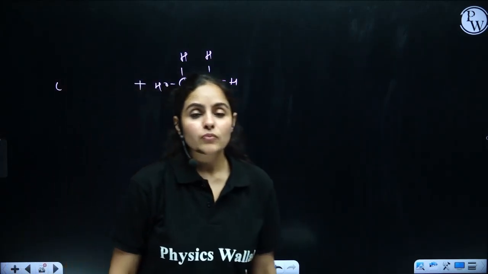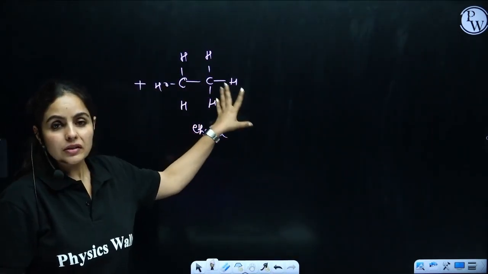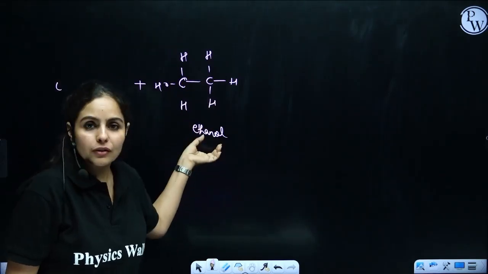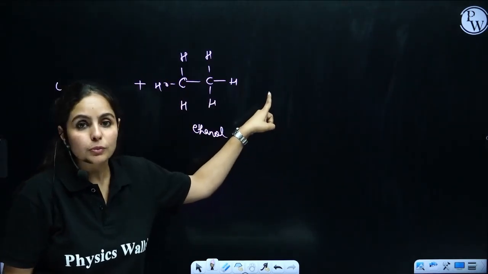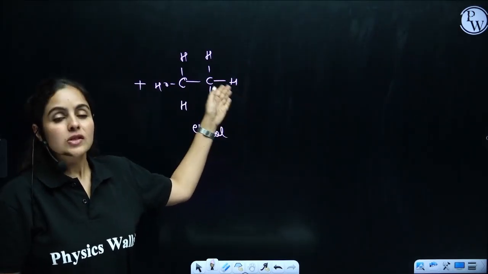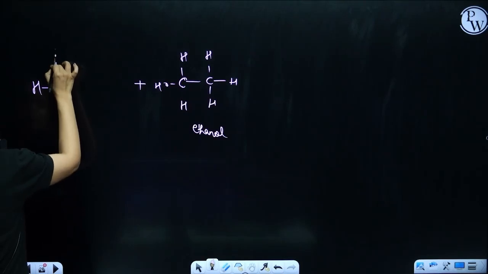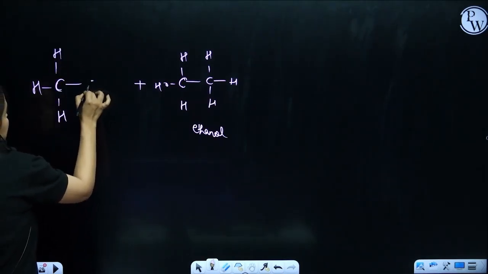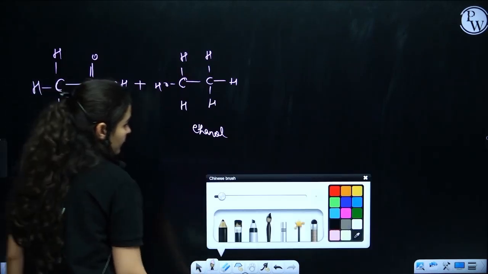Tell me, guys, in the chat box. No, it is ethanol only. If I put OH on this terminal or on the other terminal, they are the same. So this is also ethanol. Now, ethanoic acid, CH3, C double bond O, OH.